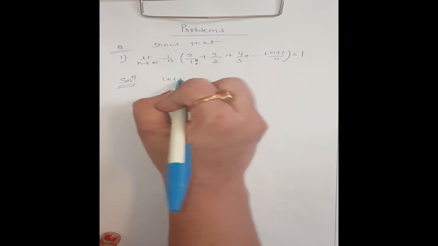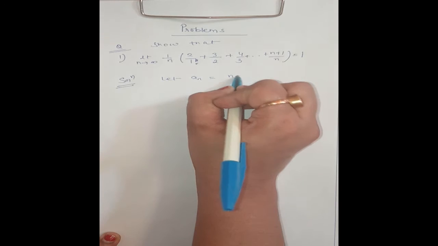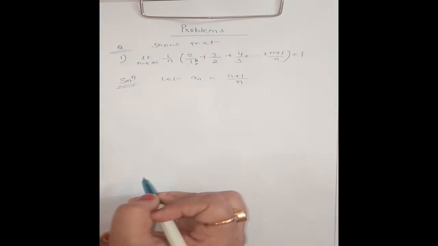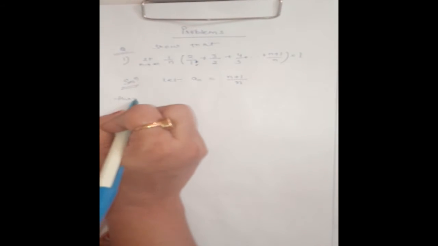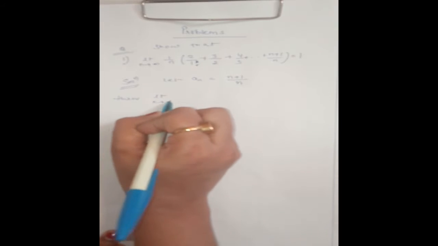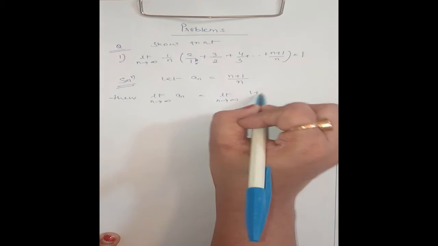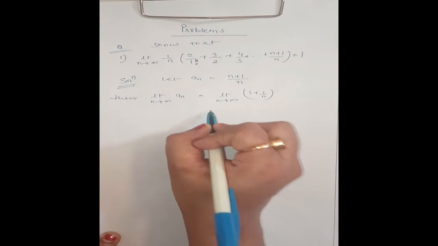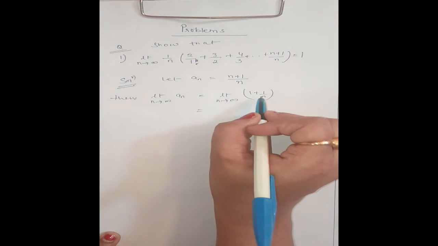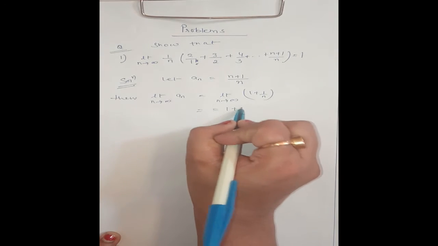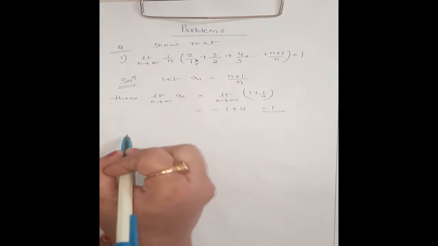Now let an be equal to n plus 1 by n. Then limit n tending to infinity an will be limit n tending to infinity 1 plus 1 by n, and limit n tending to infinity 1 by n is 0. This will be 1 plus 0, that is 1.